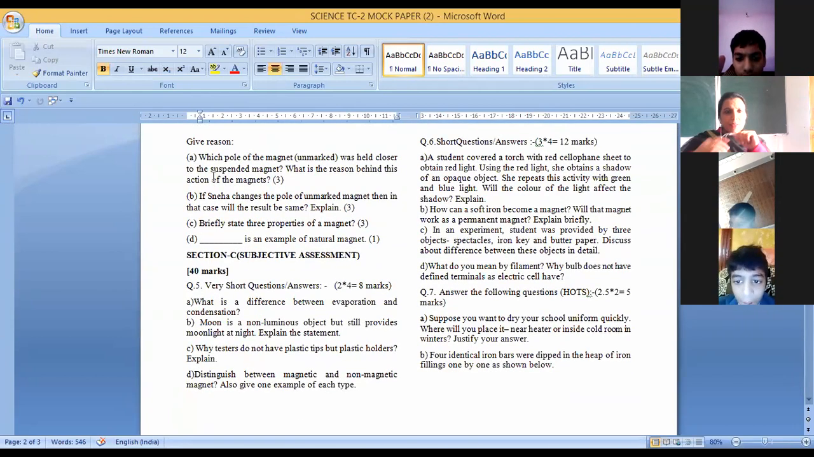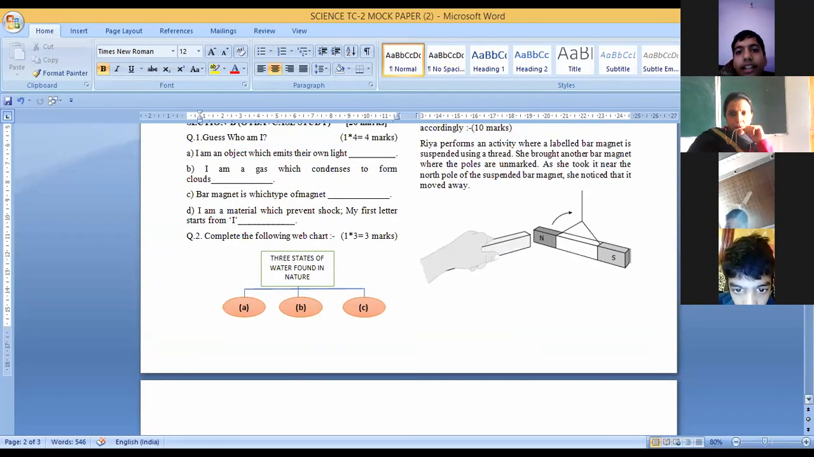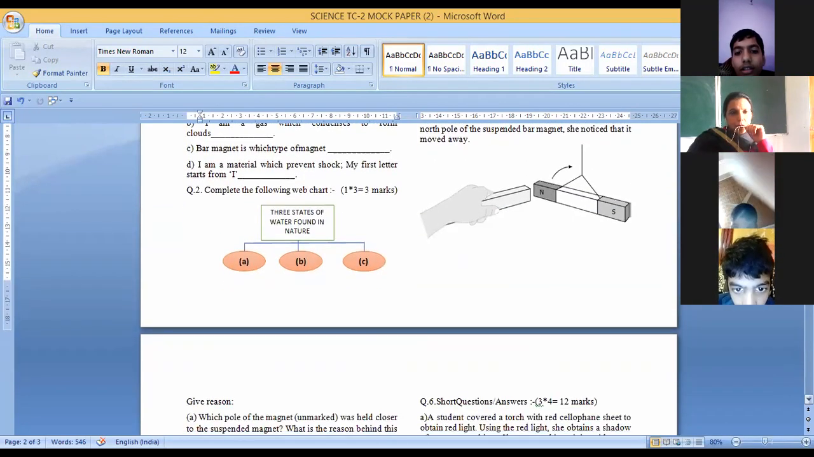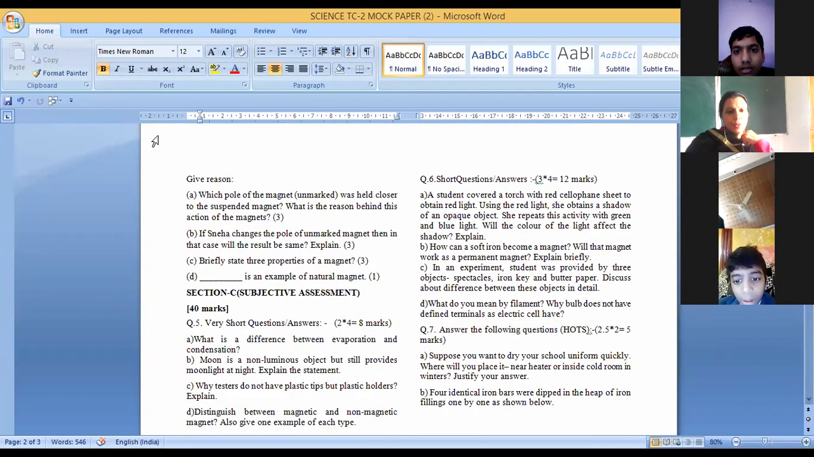Which pole of the magnet is, yes, Aditya Purohit. North. What is the reason behind this action of magnets? Ma'am, because the same sides can't attach with each other. They repel each other. Yes. Next.